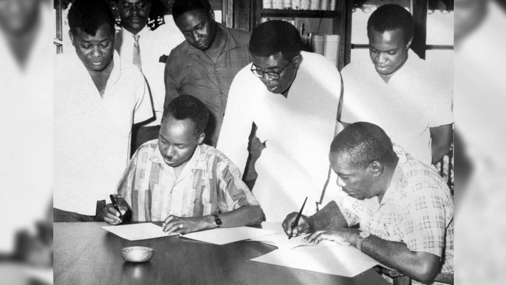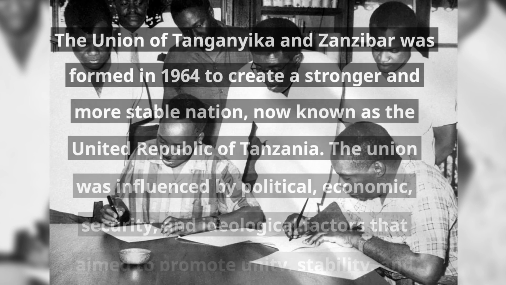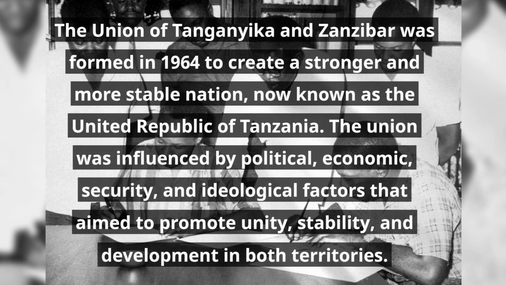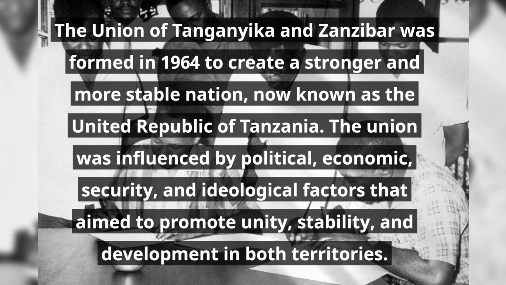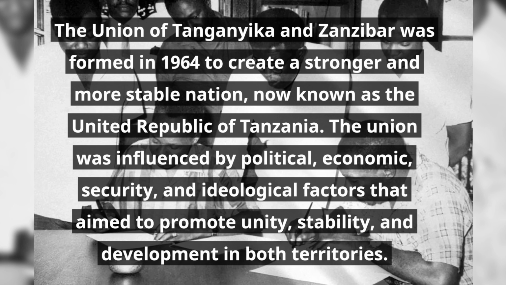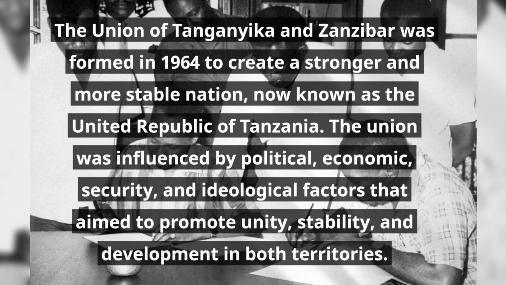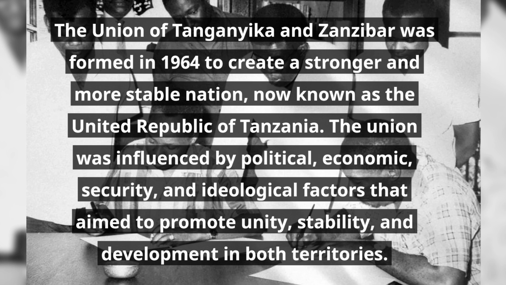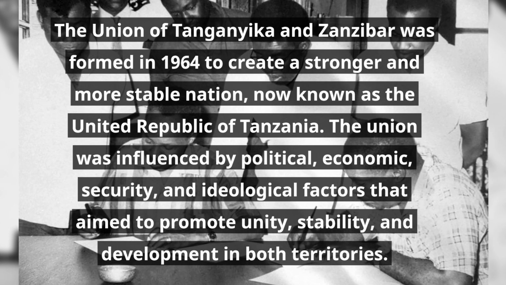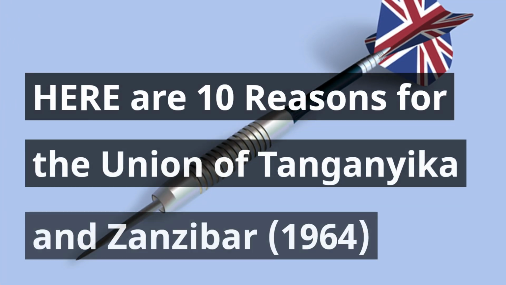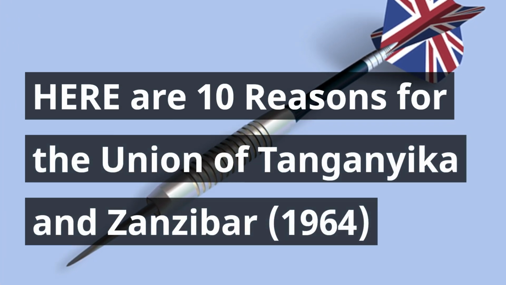The Union of Tanganyika and Zanzibar was formed in 1964 to create a stronger and more stable nation, now known as the United Republic of Tanzania. The union was influenced by political, economic, security, and ideological factors that aimed to promote unity, stability, and development in both territories. Here are 10 reasons for the Union of Tanganyika and Zanzibar,